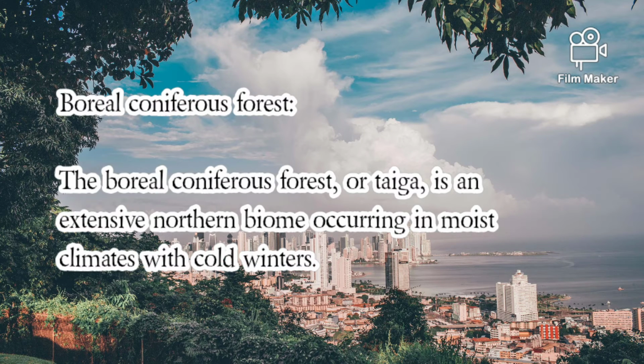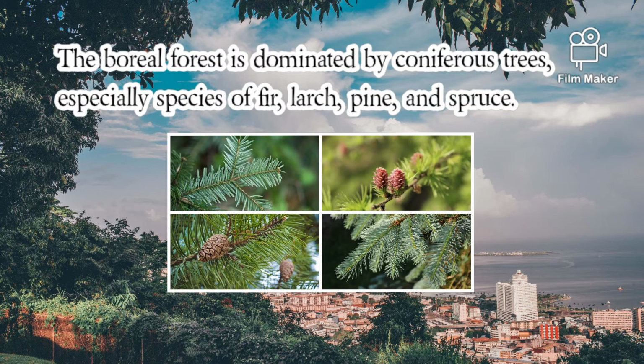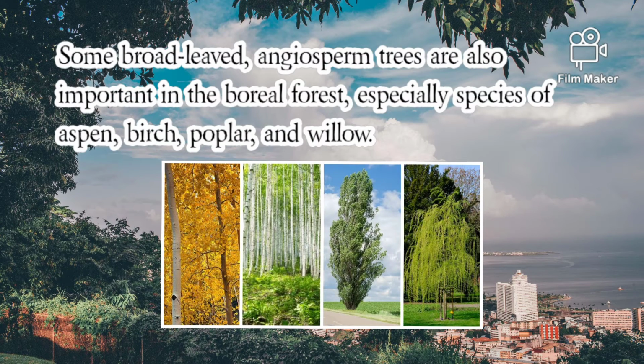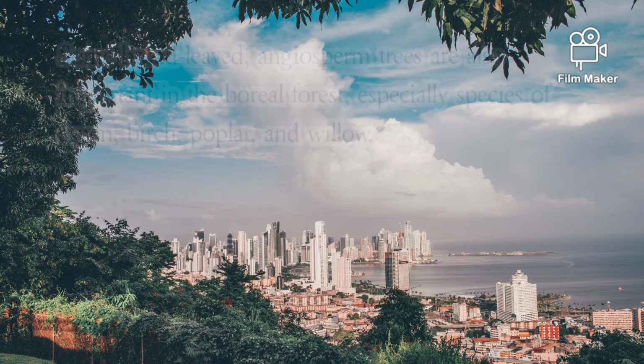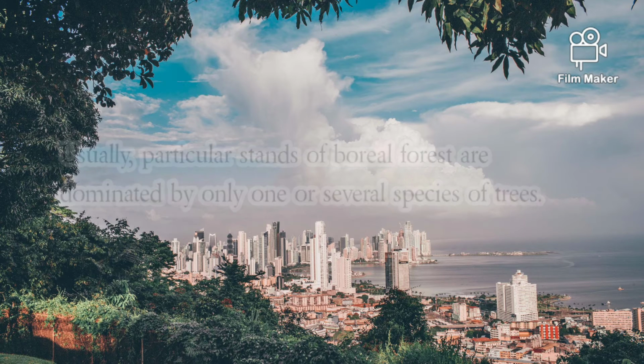The boreal coniferous forest, or taiga, is an extensive northern biome occurring in moist climates with cold winters. The boreal forest is dominated by coniferous trees, especially species of fir, larch, pine, and spruce. Some broad-leaved angiosperm trees are also important, especially species of aspen, birch, poplar, and willow. Usually, particular stands of boreal forest are dominated by only one or several species of trees.